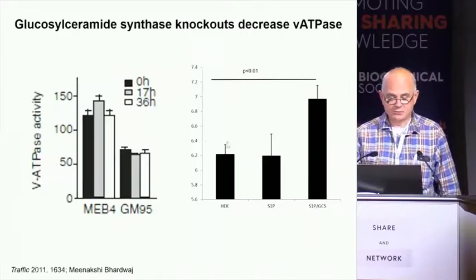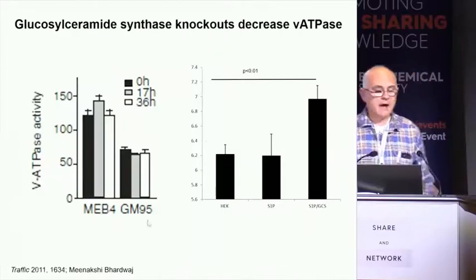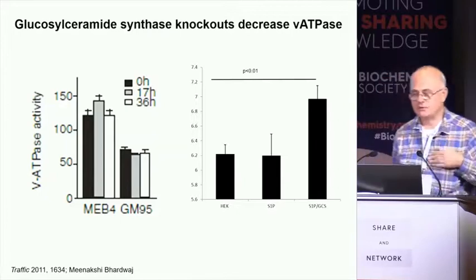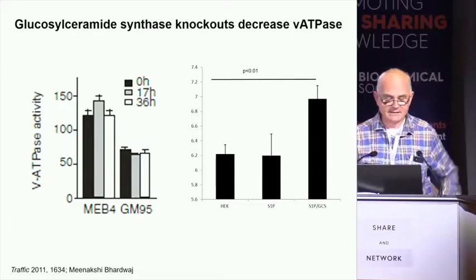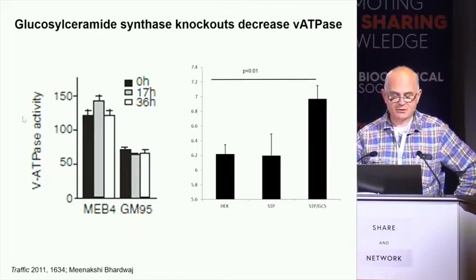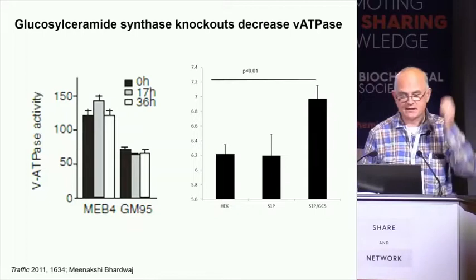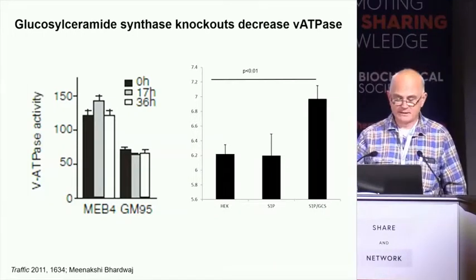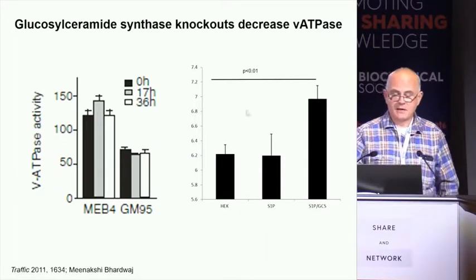Anyway, this is an early story, but we do have some knowledge of what cytoplasmic glucosylceramide might be doing in cells. At least in skin cells, it gives an extra kick for the V-ATPase for the correct sorting of tyrosinase. More recently, we found that glycolipid-negative cells have a 50% lower V-ATPase activity.